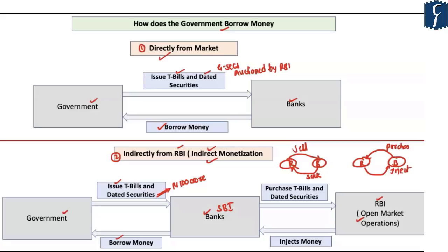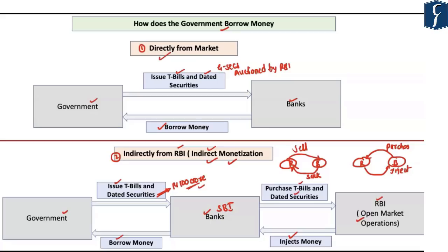Now, in this particular case, that is in case of the indirect monetization of the government's deficit, the RBI would purchase the treasury bills and the dated securities from the bank and thus inject money into the economy. In the example that we have considered here, the State Bank of India has this 100 crore worth dated security issued by the government of India. What the RBI would do here is purchase this same dated security worth 100 crore from the SBI, and then it would inject 100 crore into the State Bank of India.